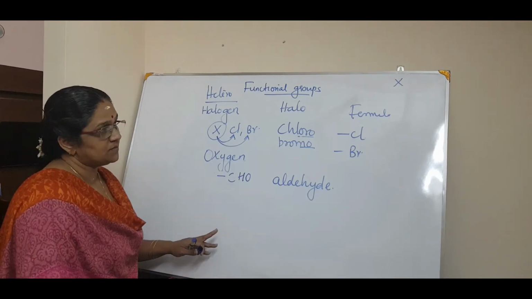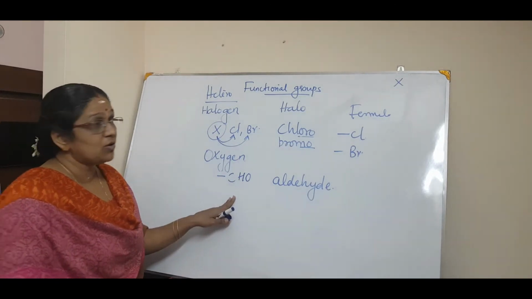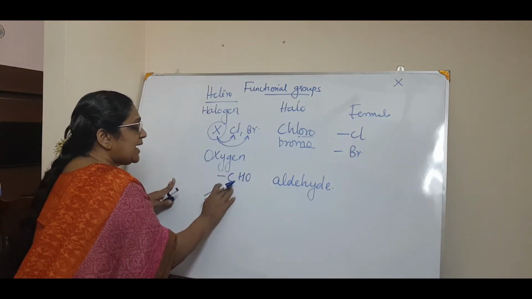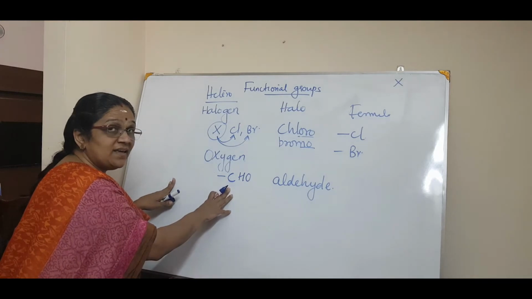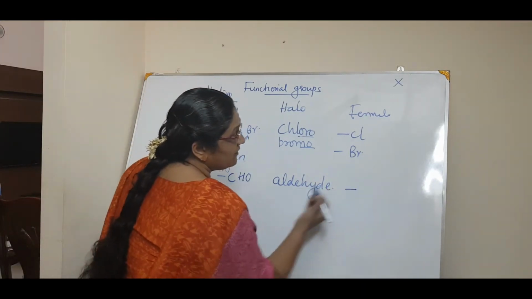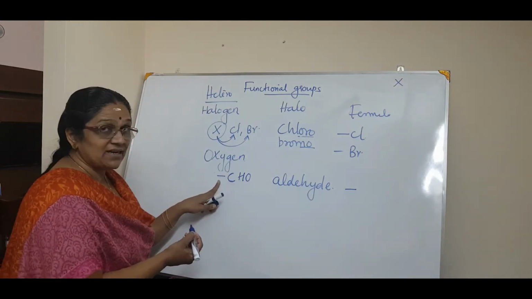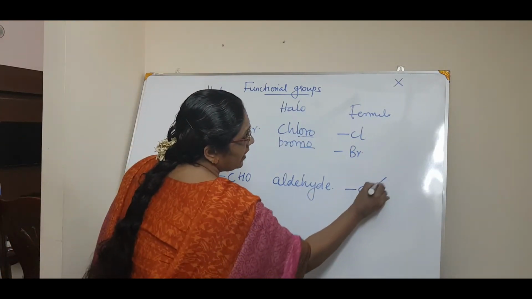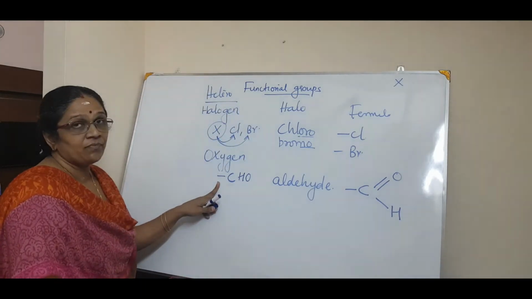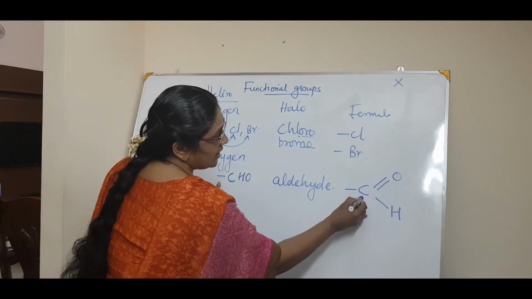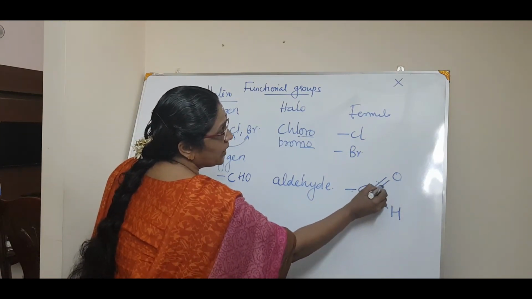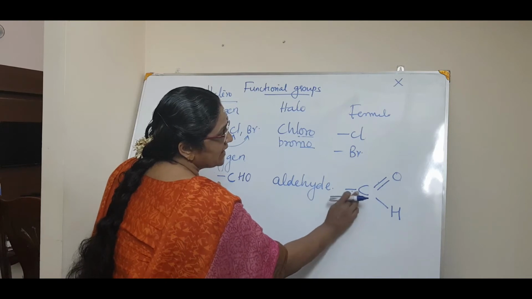CHO. Now the formula, or you can say the structure, shows how this carbon atom satisfies the valency of 4. A functional group will have a free valency. So carbon has a double bond to oxygen, and this is hydrogen. That means this carbon has 1, 2, 3 and 4. Oxygen has a valency of 2, 1, 2. Hydrogen has a valency of 1.